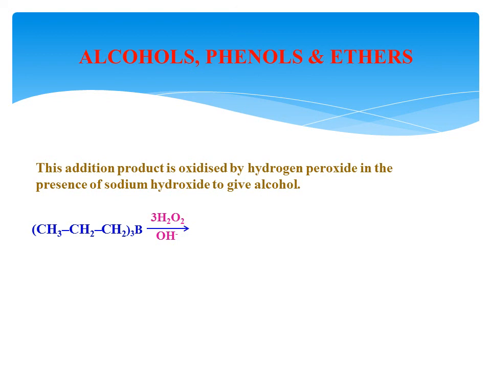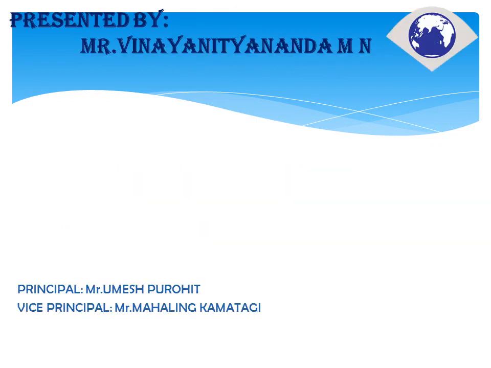In one hydrogen peroxide there are 2 OH, so 3 hydrogen peroxide means there are 6 OH, among which 3 OH go with the B and another 3 OH go with the trialkyl. Then what will be the products? 3 molecules of propyl alcohol are formed, and another product, boron trihydroxide, is formed. These are the hydroboration oxidation products. Thank you.